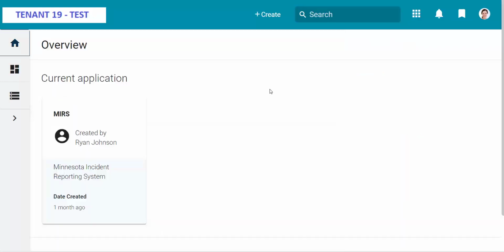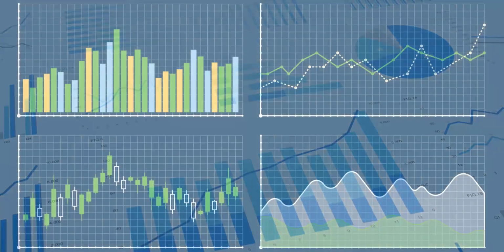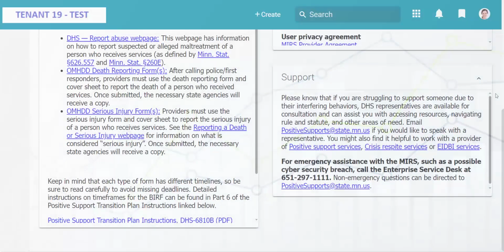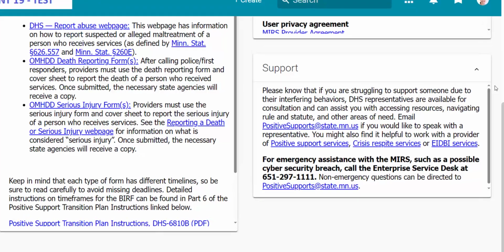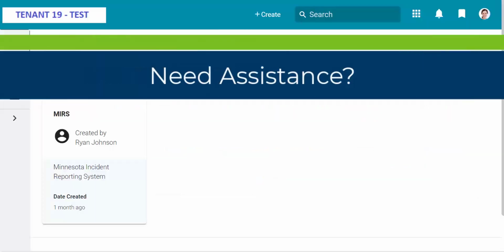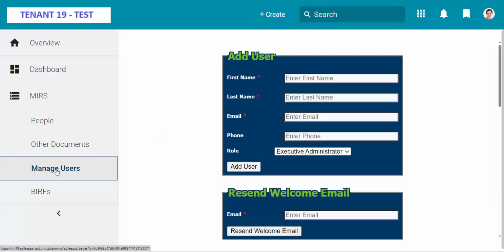Updates. Please note that scheduled updates to the MIRS will occur on Monday evenings from 8 to 10 p.m. It is recommended that all MIRS users avoid accessing the system during that time frame to avoid possible data loss. If you have ideas for reports that might help licensed providers or suggestions for other changes, your feedback is welcome. Keep in mind that not all features can be changed due to the limitations of the supporting software, but you can share your thoughts with DHS at PositiveSupports@state.mn.us. Need assistance? Contact your organization's management for assistance with editing your account or resetting your password.